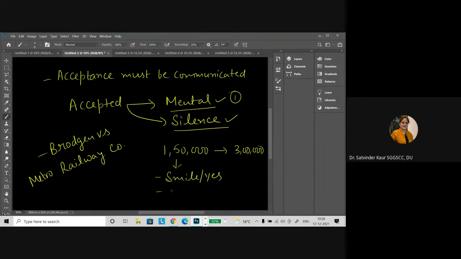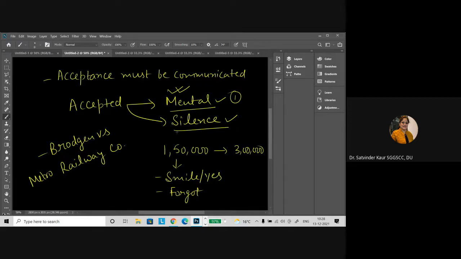But we forgot or we have not communicated. We have in our mind, we have accepted. और बाद में you say, मैंने एक्नॉलेज किया तो था, मैंने उस टाइम स्माइल कर तो दिया था. This will not amount to acceptance. When you have to accept, you have to communicate your acceptance: yes, I am ready to buy your car. So in that case, this mental acceptance is not a valid acceptance and it will not result into the contract, and you cannot compel the other party to go by this particular mental acceptance.